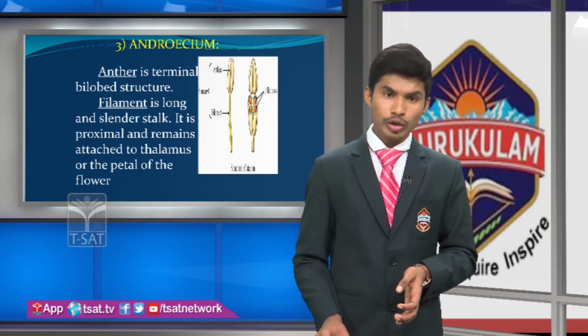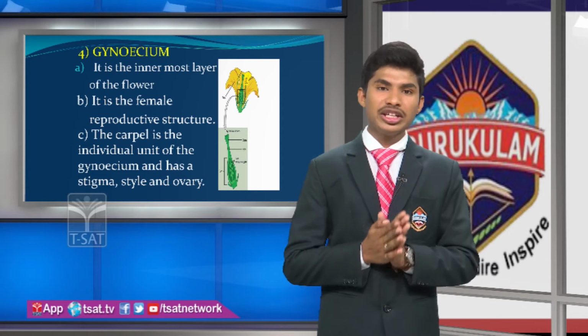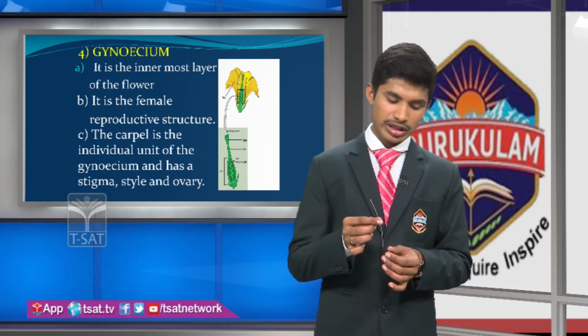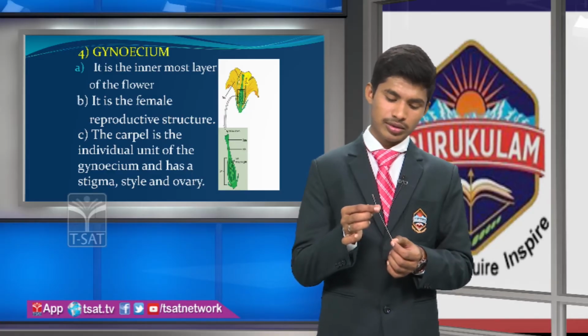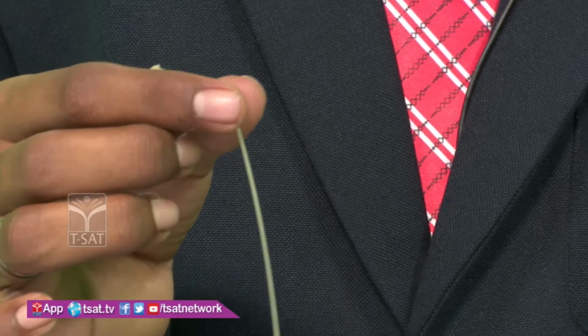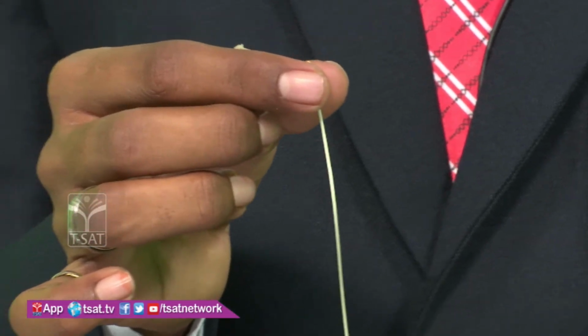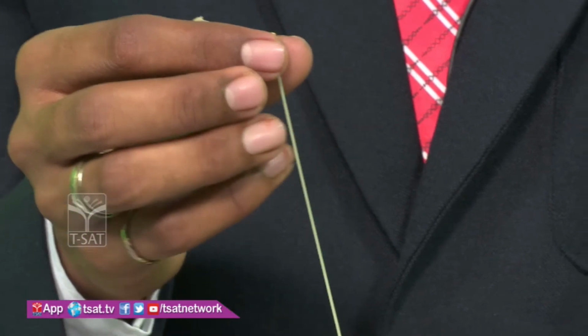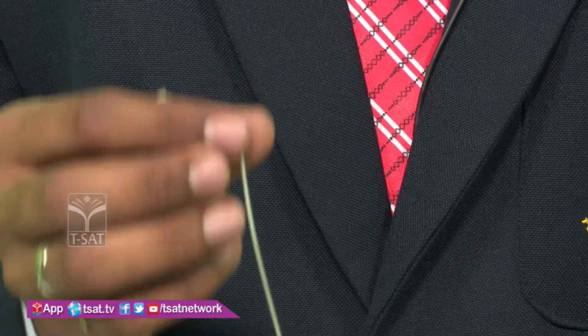Next, we move to the next part, the gynoecium. The gynoecium is the female reproductive structure of a flower. See friends, this is the gynoecium. The individual unit of the gynoecium is called the carpel. It is the innermost whorl of a flower. Yes or no? It is the female reproductive structure.